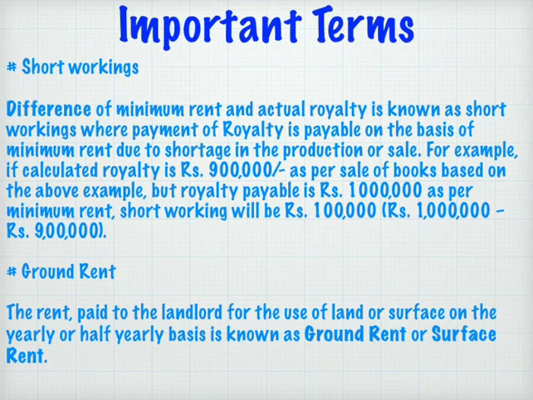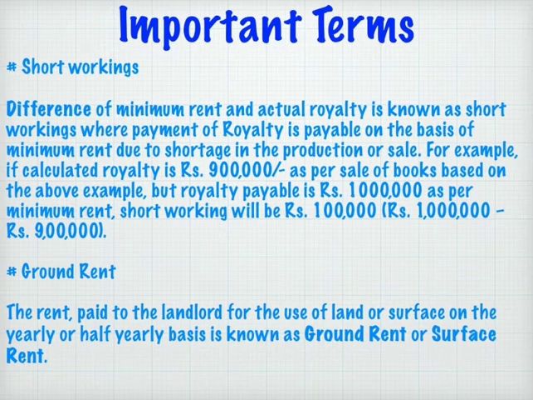Now we will see short workings. The difference of minimum rent and actual royalty is known as short workings. Short workings, the term itself is explanatory. Working is short means output is short. It means royalty is less than minimum rent. In other words, minimum rent is more than royalty.